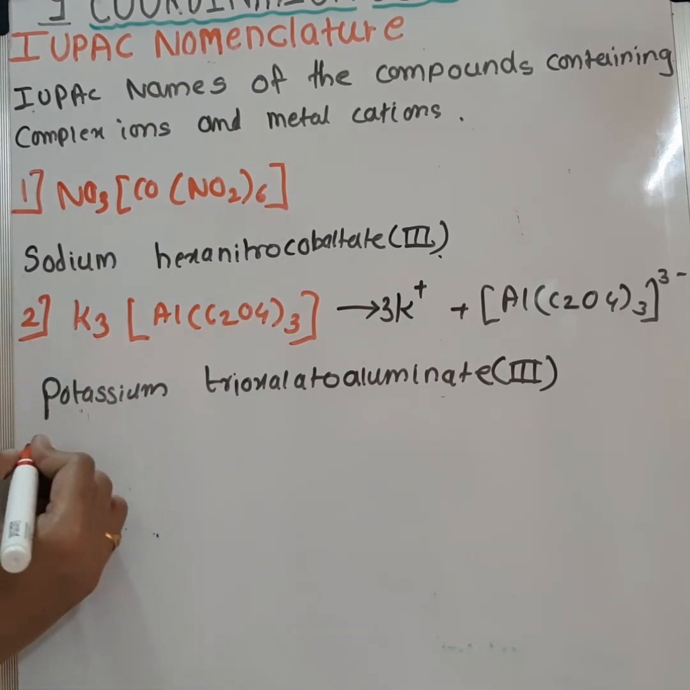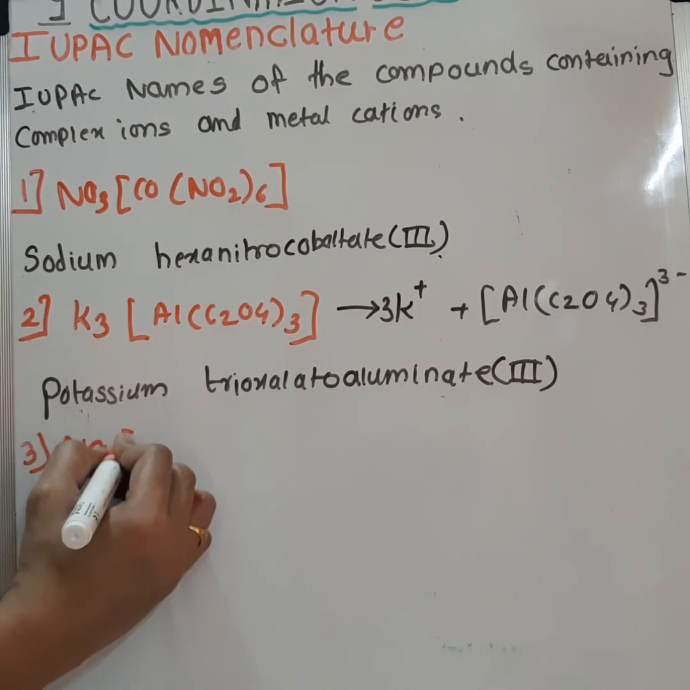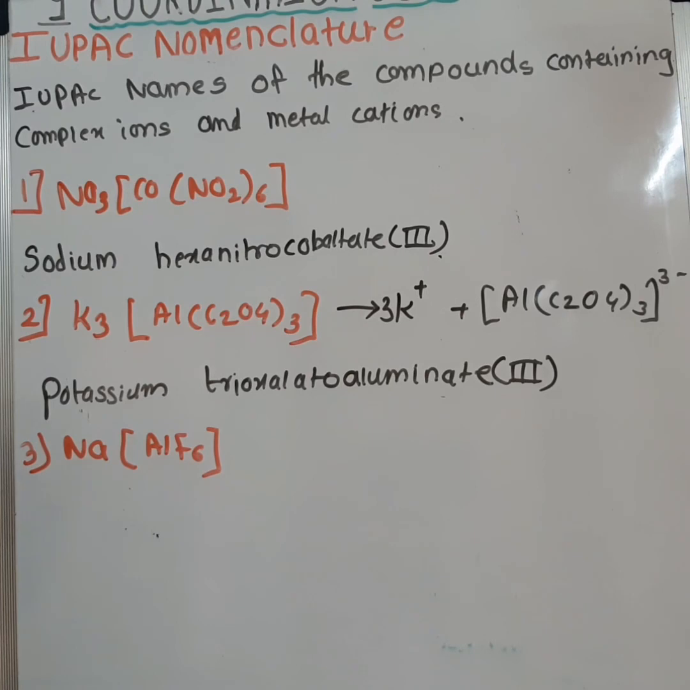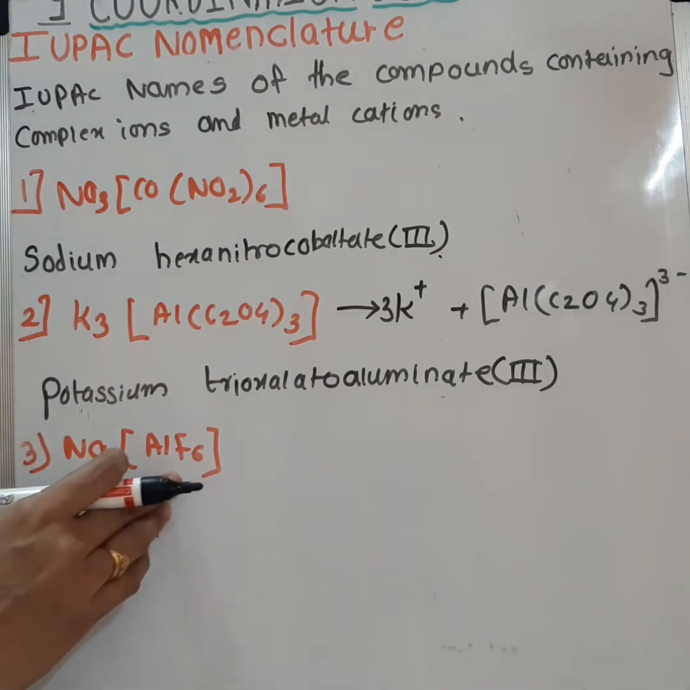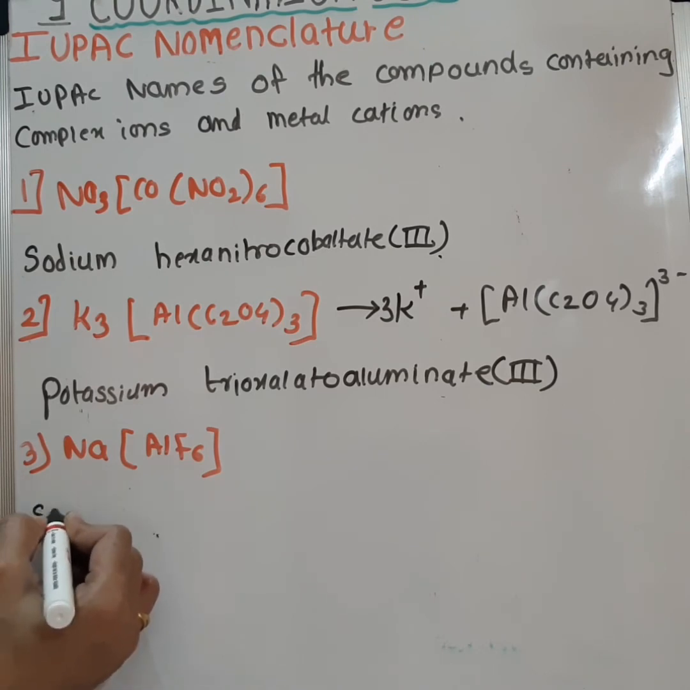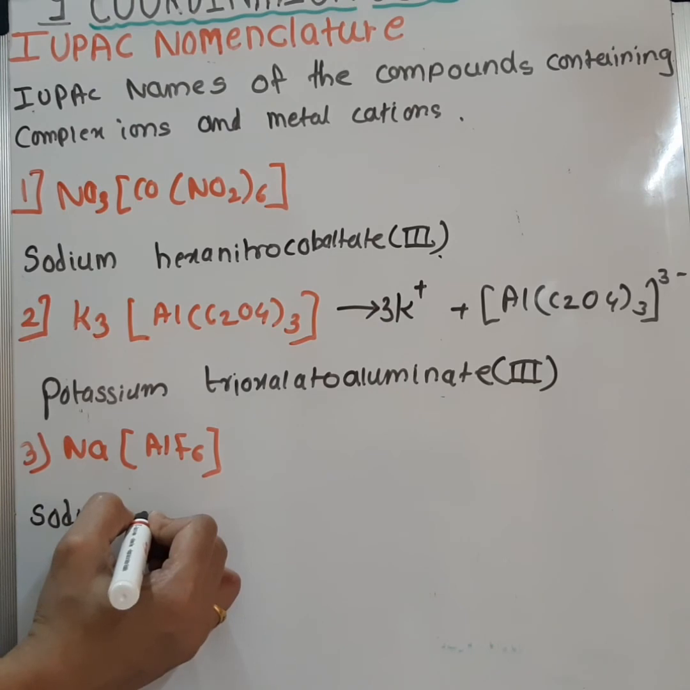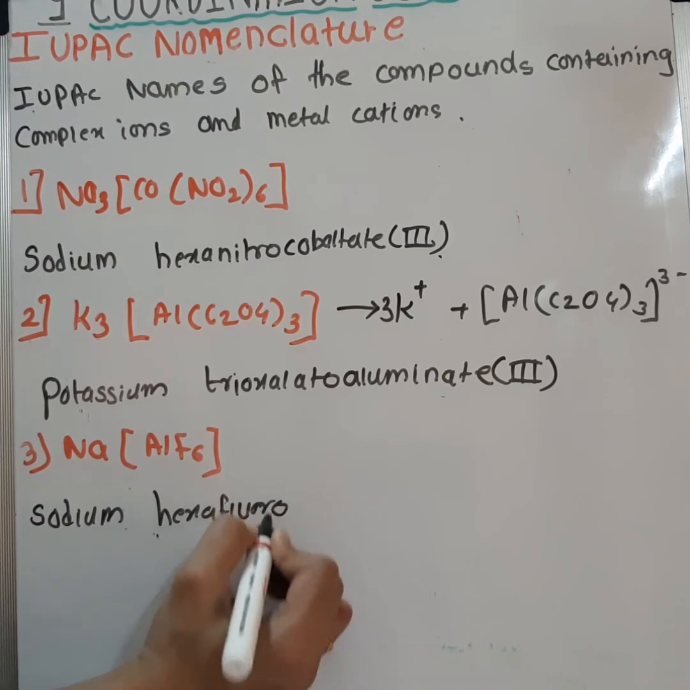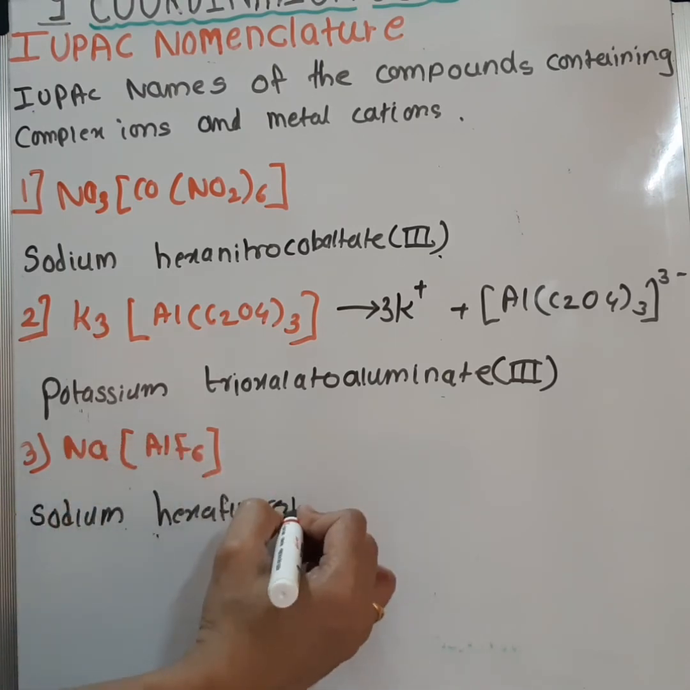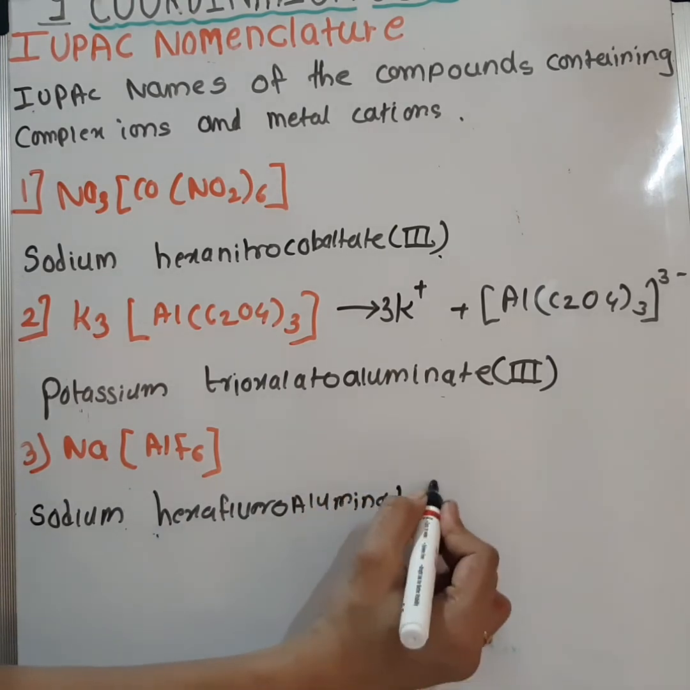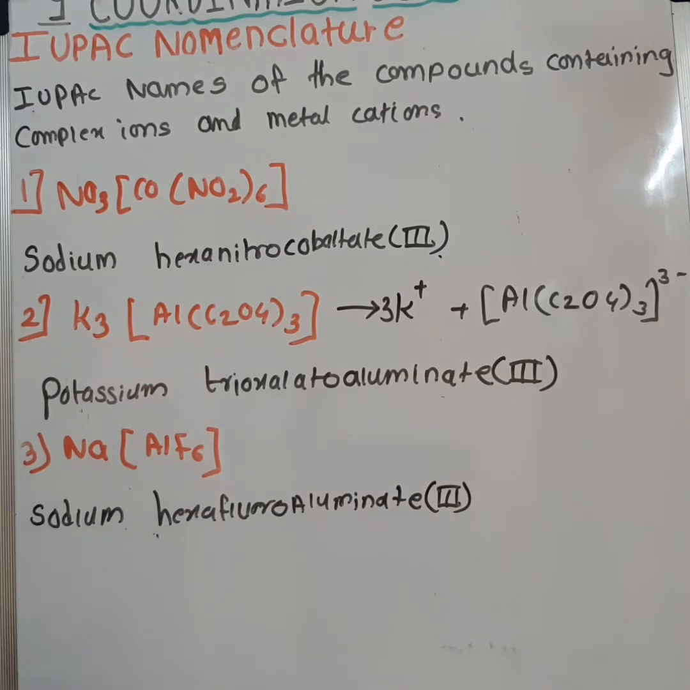Next example, Na[AlF6]. So it will be Na+ and AlF6- on dissolution. So the name of this compound will be sodium, then space, hexafluoroaluminate, and the oxidation state here is 3. Oxidation state of aluminium is 3.